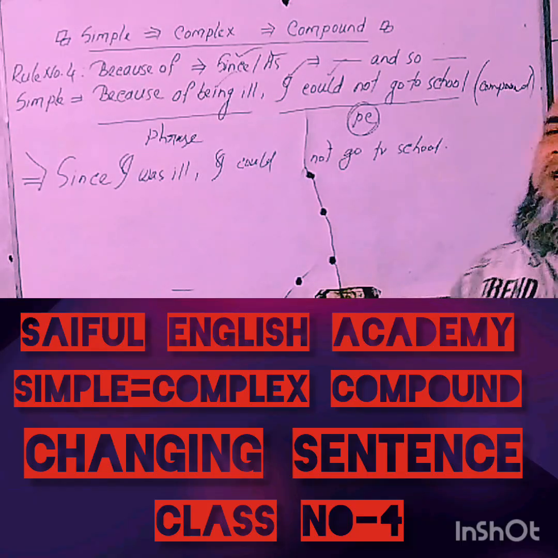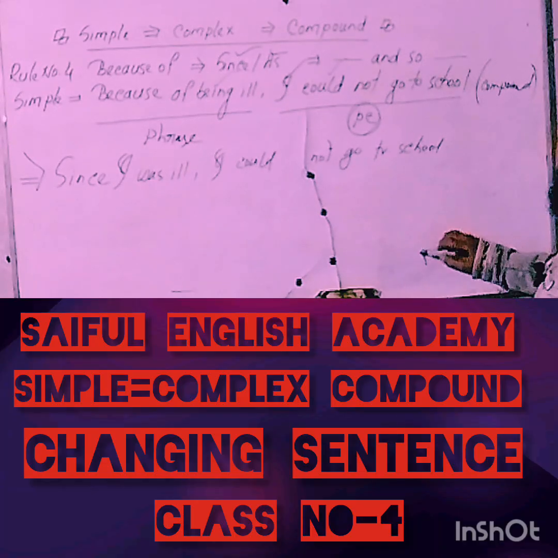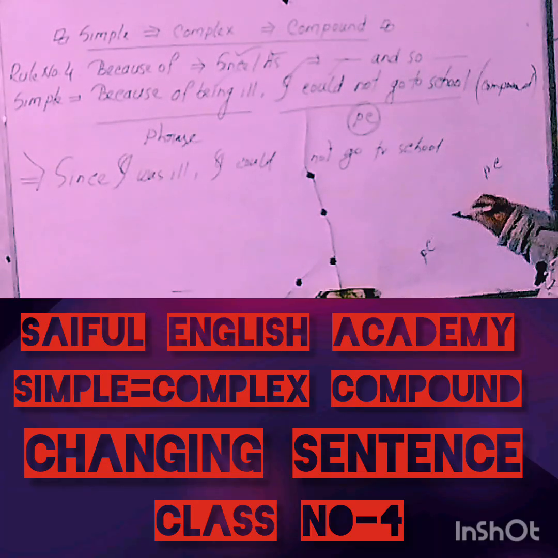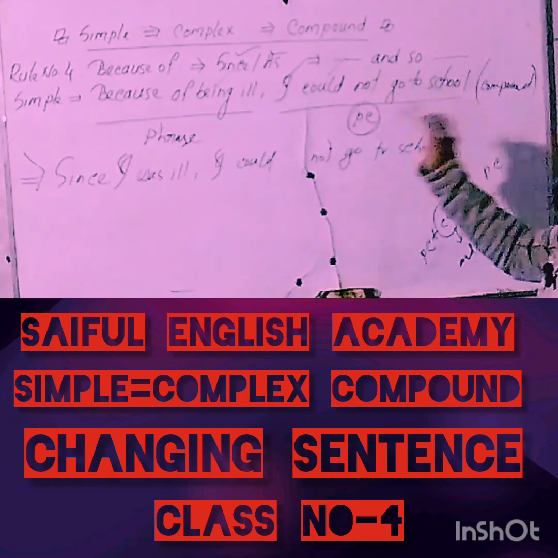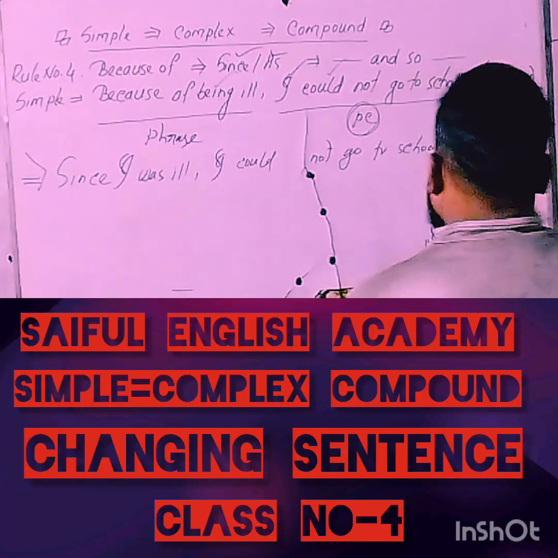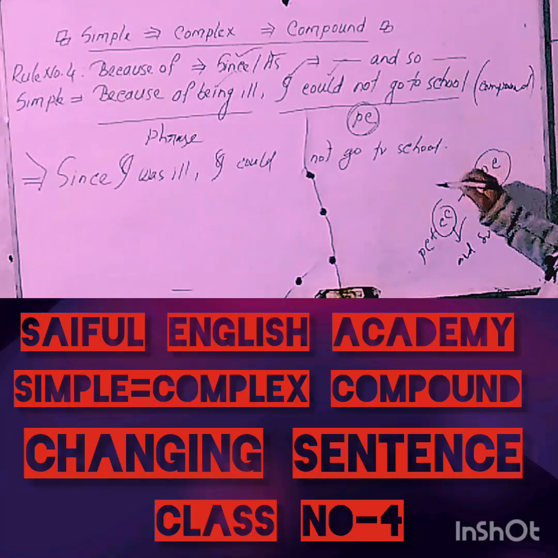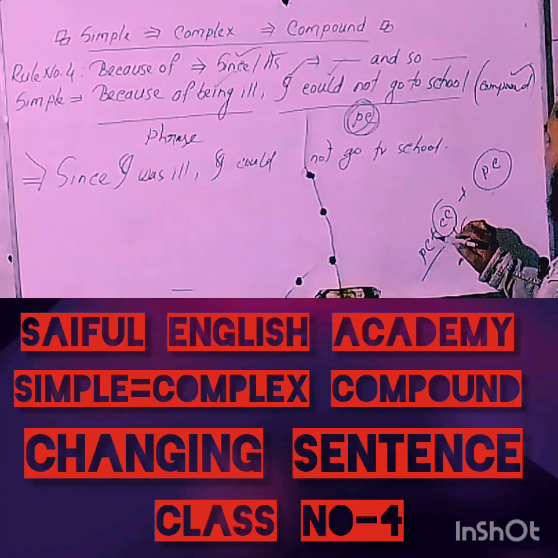So in this case, what strategy should you try, my children? Of course, you know that there are two principal clauses in a compound sentence, mixed with a coordinating conjunction. In this case, you'll have to bring a coordinating conjunction like 'and' or 'so' in the middle of the statement. There is no change of the principal clause, but you'll have to change the phrase into a principal clause.